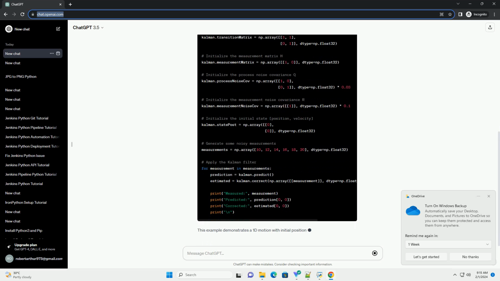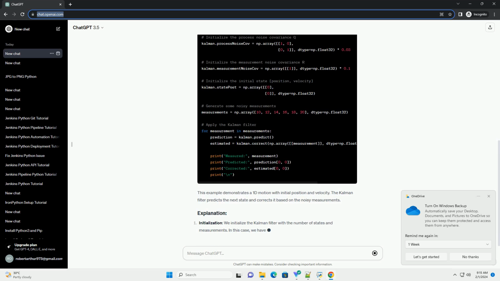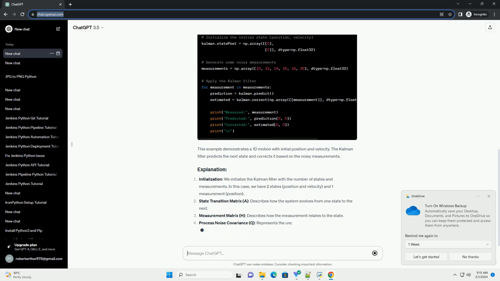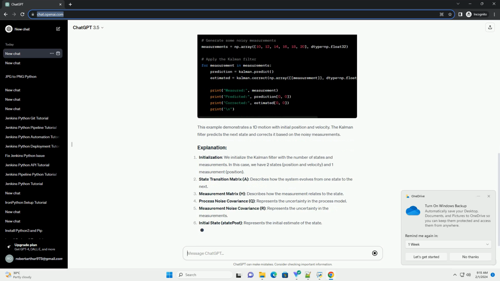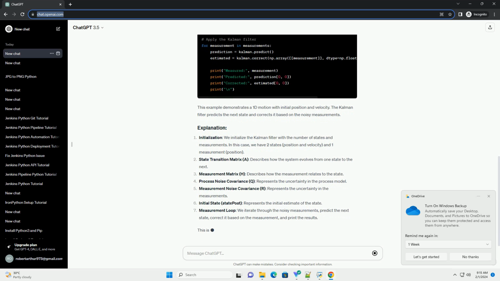State transition matrix, A, describes how the system evolves from one state to the next. Measurement matrix, H, describes how the measurement relates to the state. Process noise covariance, Q, represents the uncertainty in the process model. Measurement noise covariance, R, represents the uncertainty in the measurements.